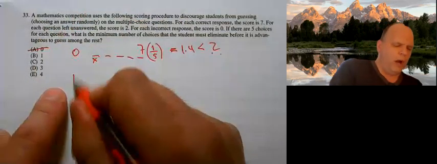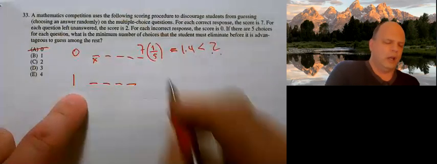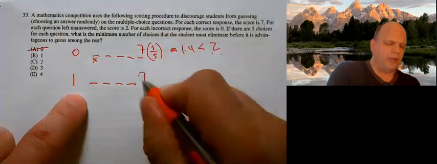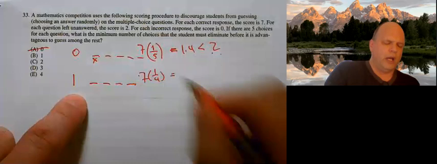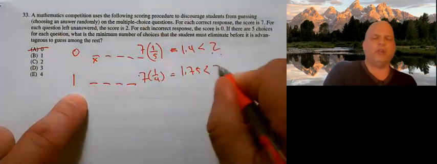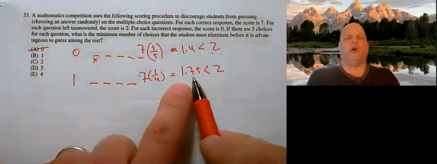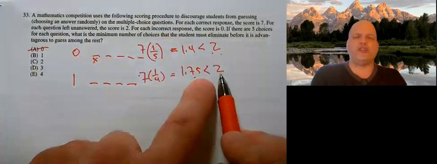If we eliminate 1, well, now we have 4 choices. And the probability that we guess the correct one is 1 out of 4. And when we do that, we end up getting 1.75, which is less than 2. And once again, if we can only eliminate 1 choice, we shouldn't guess because we should just take the 2 points and go, that's good.